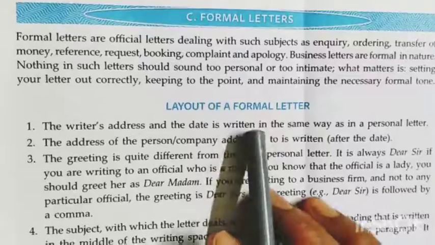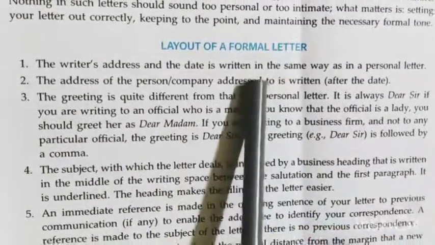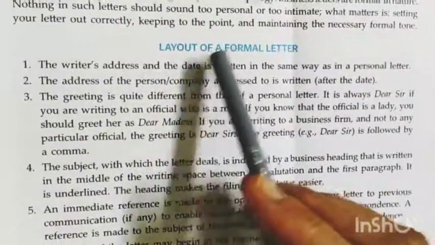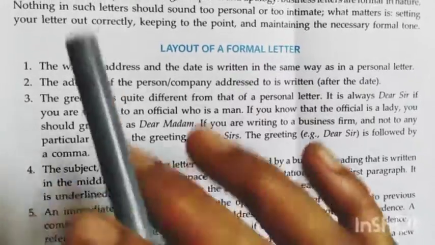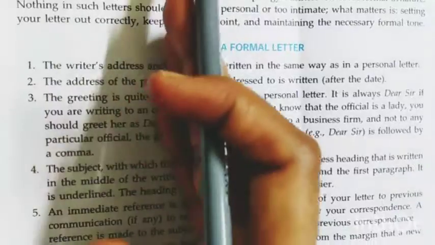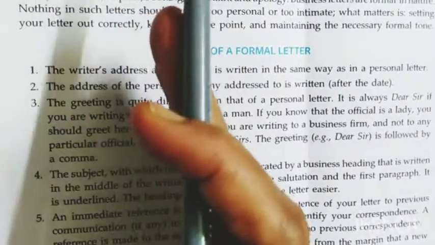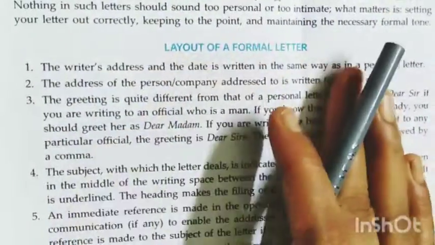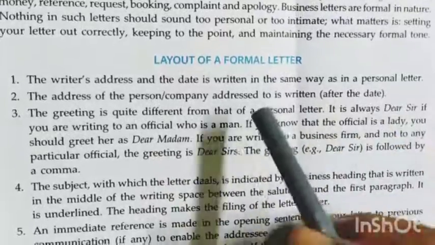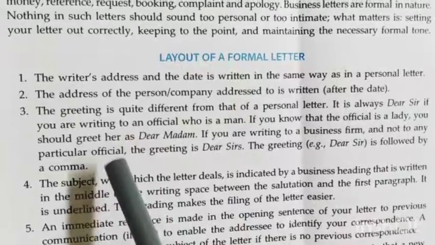Now, the layout of a formal letter. The writer's address and the date are written in the same way as in a personal letter. I have told you always that you have to keep to the left hand side. Please keep the left hand side. If you learn one method, then it will be set in your mind. If you learn one method, don't mix it up with other methods. That will be a little bit problematic for you. So it is the same way as in the personal letter.